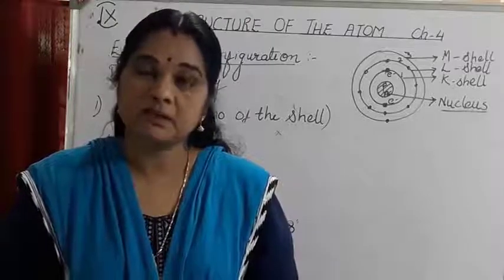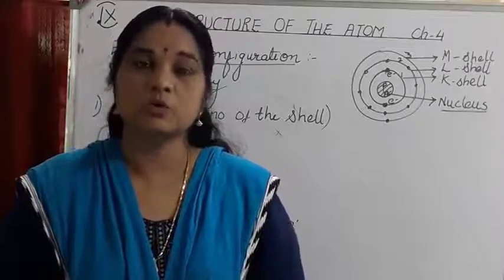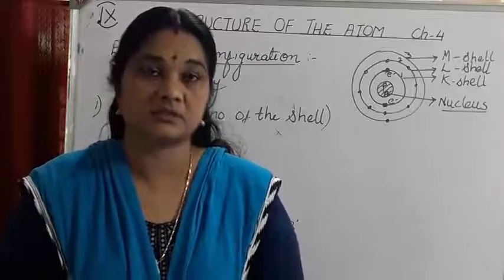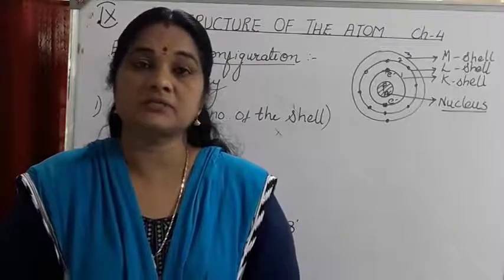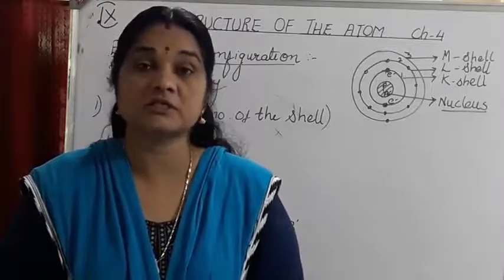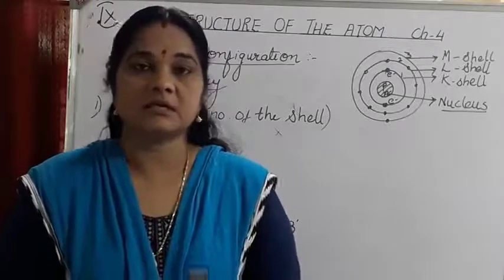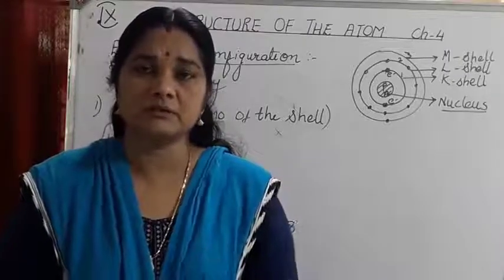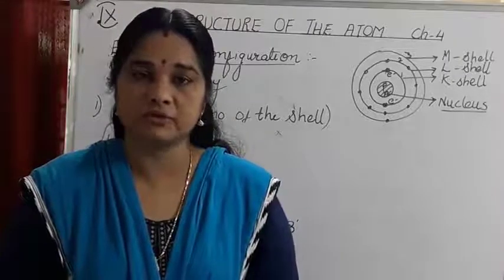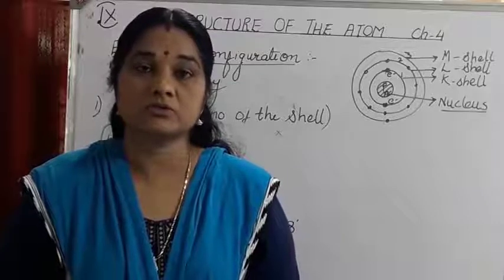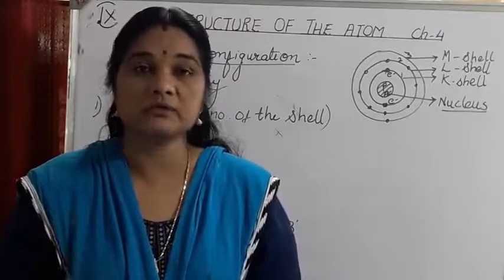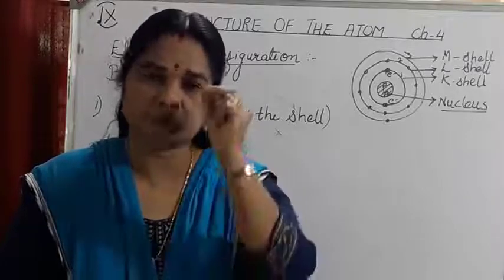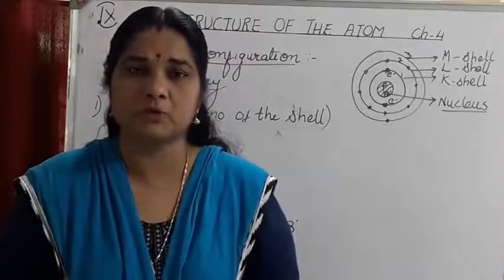Earlier, the scientist Goldstein, through his gas discharge tube, had discovered canal rays, which were positively charged. These canal rays were later named protons, having a magnitude of 1 unit, and a mass almost 2000 times more than that of electrons, which are negatively charged and have a very negligible mass.